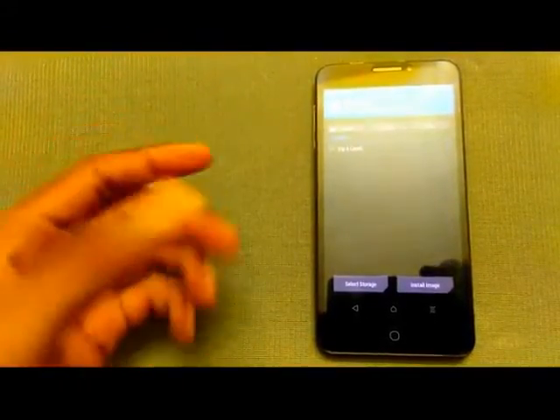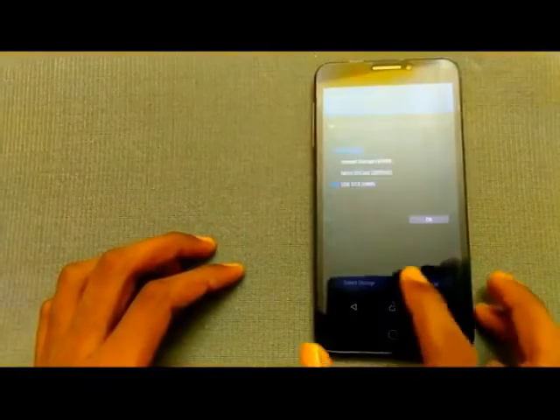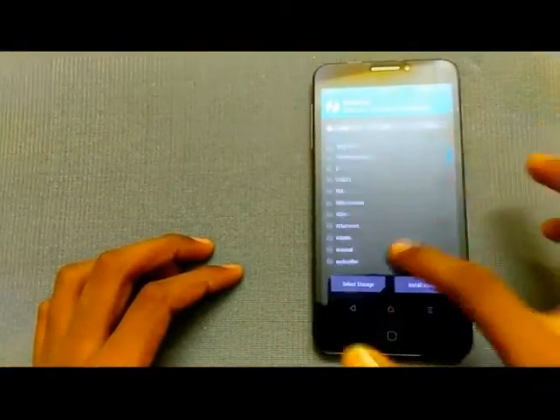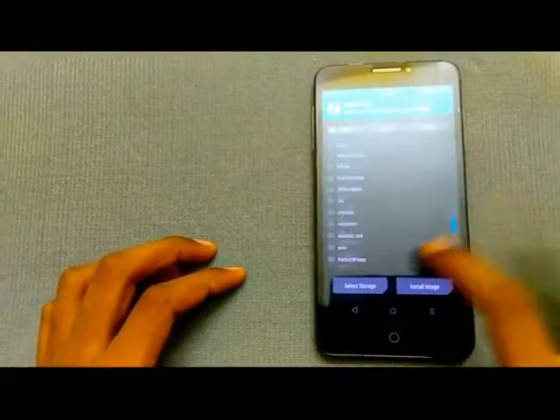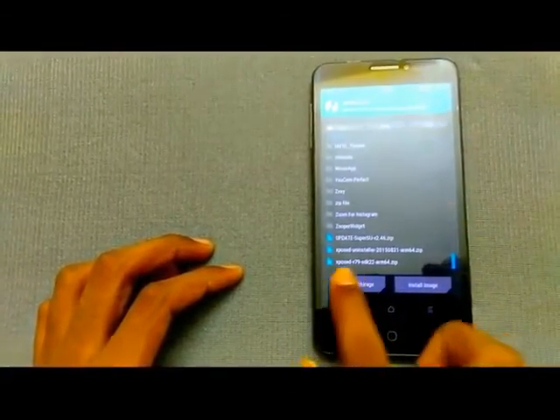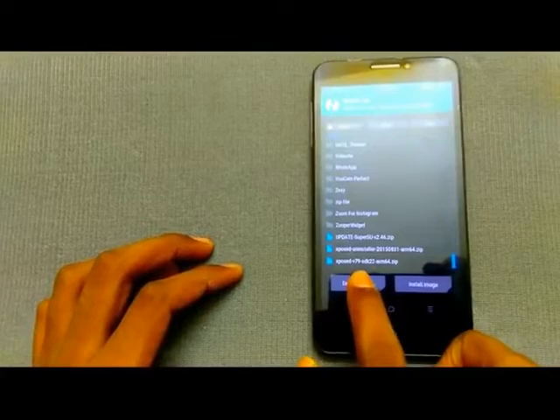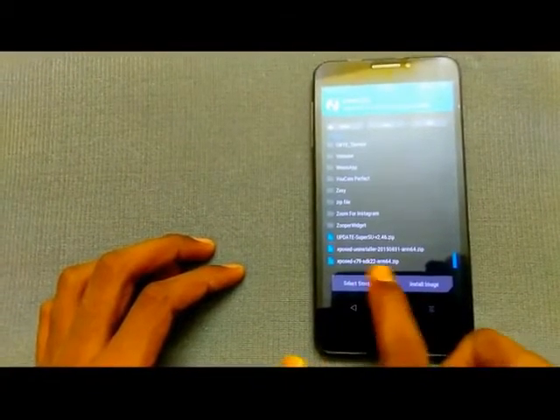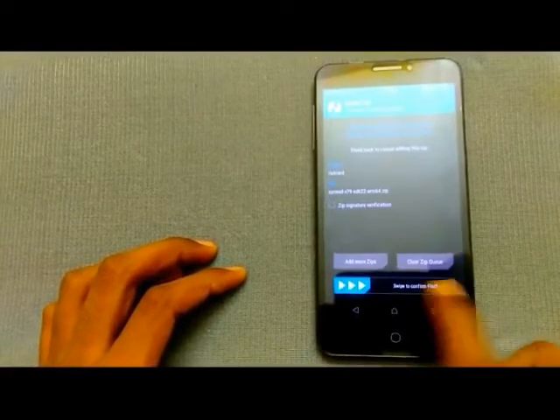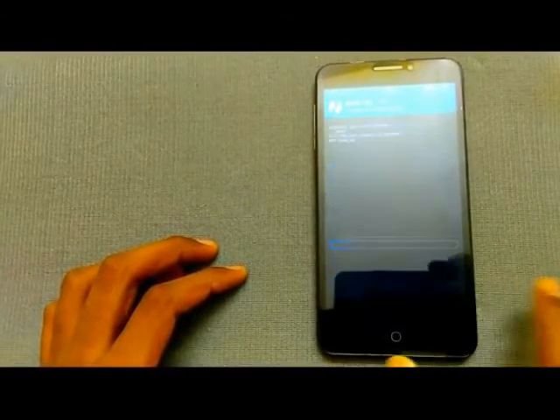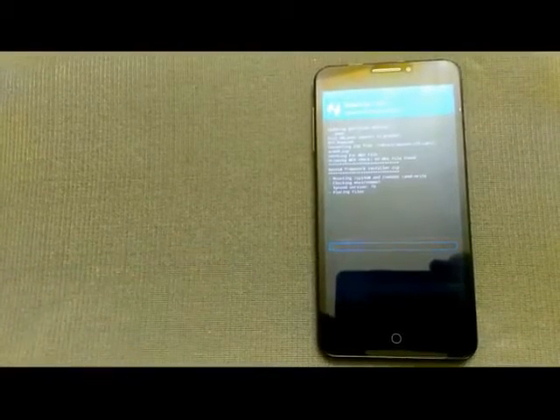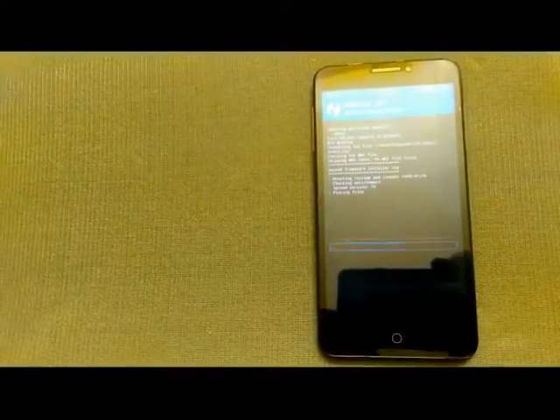After that, you have to just click on install. Locate your files where you have pasted them. In my case it is in internal storage. As you can see here, you have to flash one file, that Xposed version 79 sdk 22.zip, and confirm to swipe to flash.